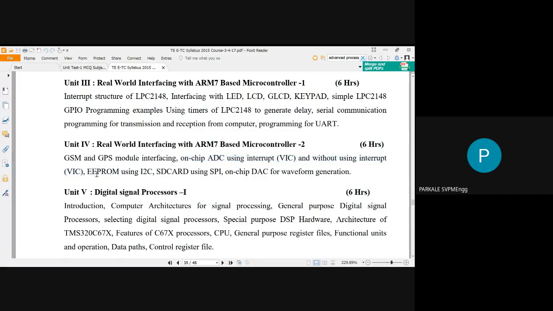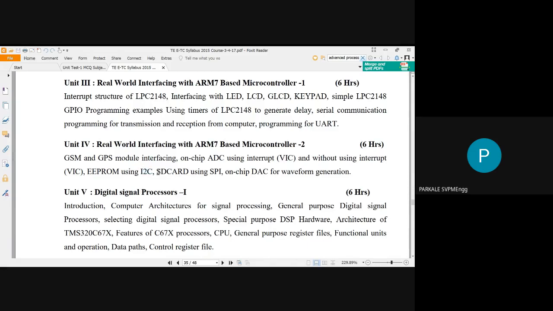We'll see what is with interrupt and what is without interrupt. And then EEPROM, your ROM IC. You have to interface your EEPROM using I2C. What is I2C? What is EEPROM? Electrically erasable programmable read-only memory. I2C is the inter-integrated circuit, one kind of serial protocol. That means you can interface a number of devices to your single microcontroller by using this serial protocol called I2C. You might have studied it in 8051 or in PIC microcontroller.